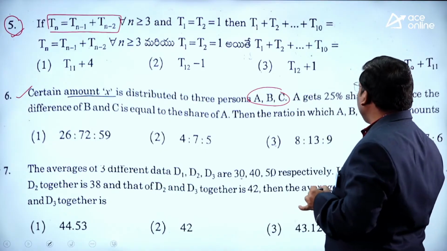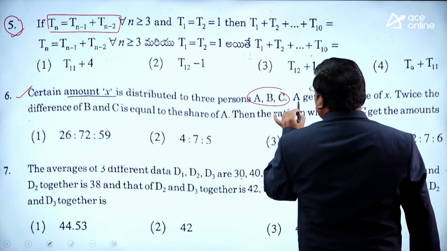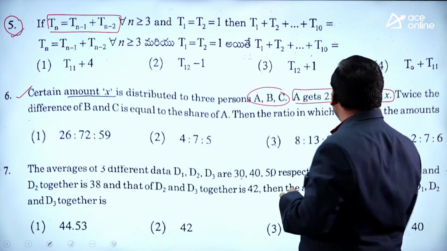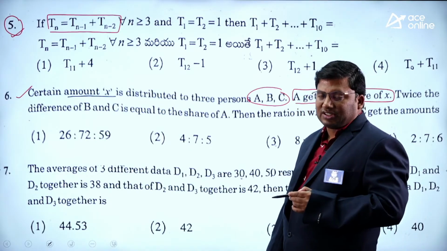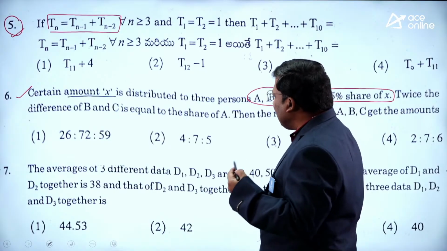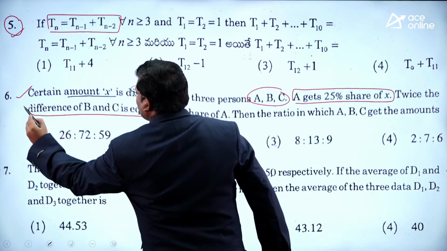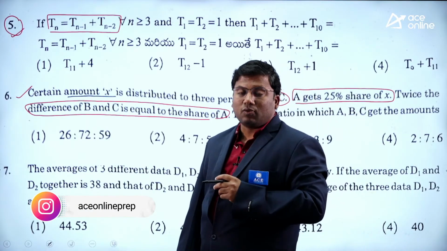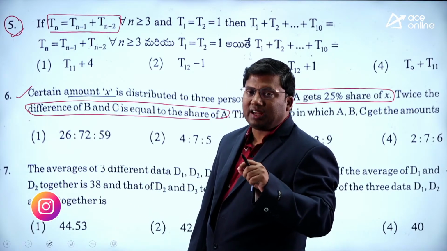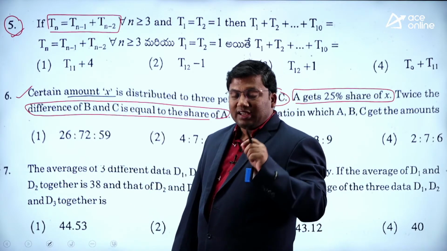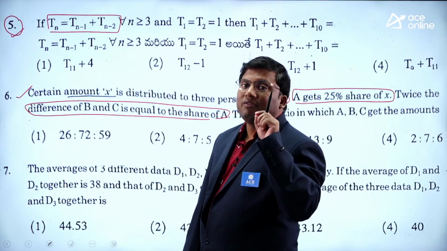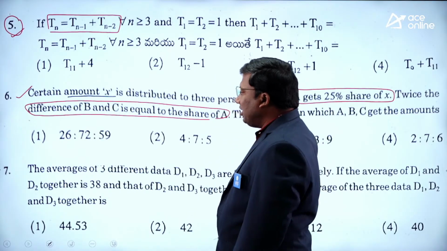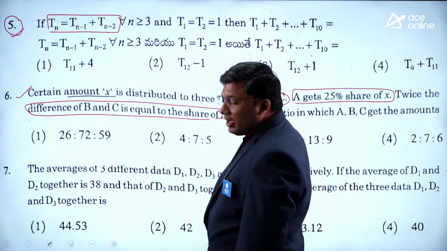A gets 25% share of X. Of the total money, A gets 25%. A gets 25%, which is twice the difference of B and C. The difference of B and C, doubled, is equivalent to the share of A. A has to satisfy 2 conditions. What are the 2 conditions? A gets a share which is 1/4 of the total share. The difference between B and C, on doubling, I will get A.